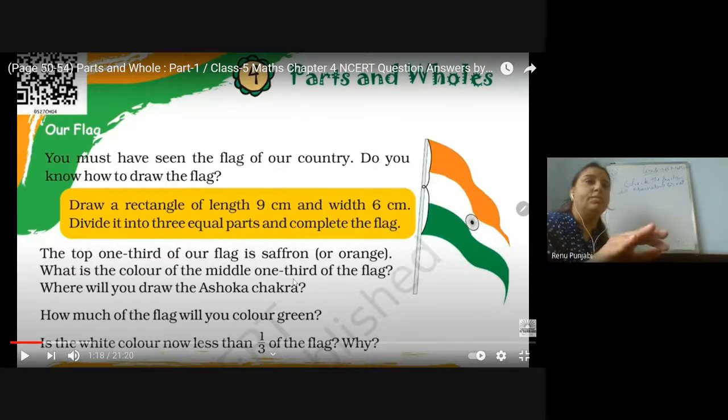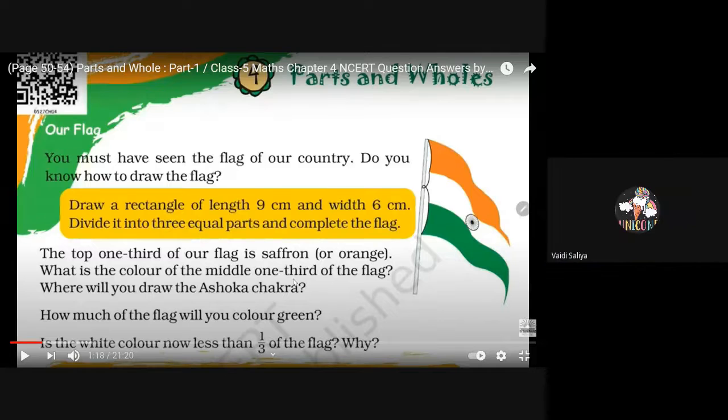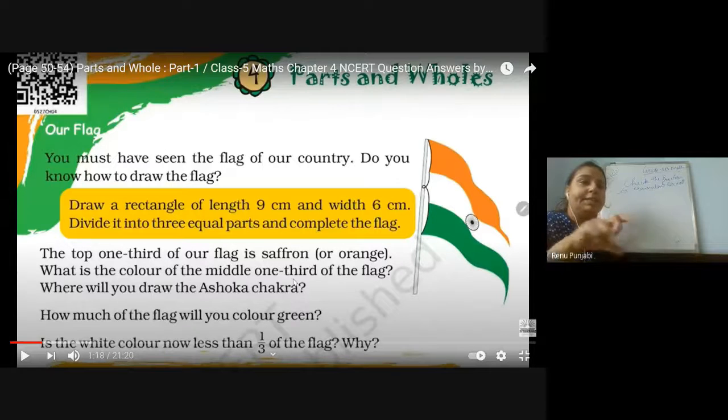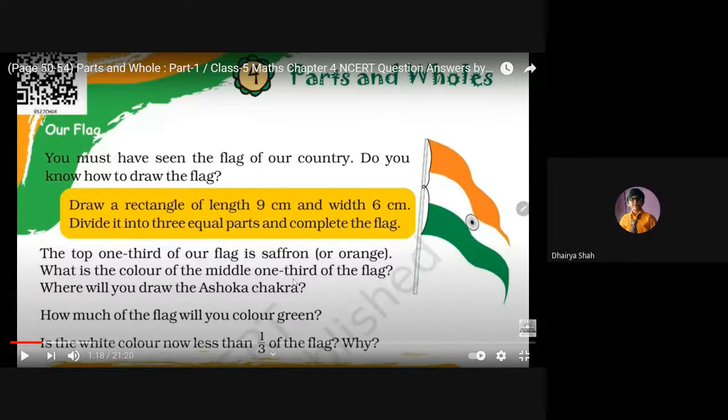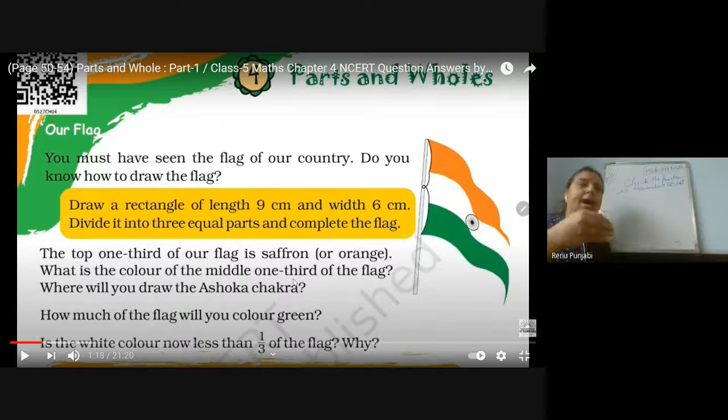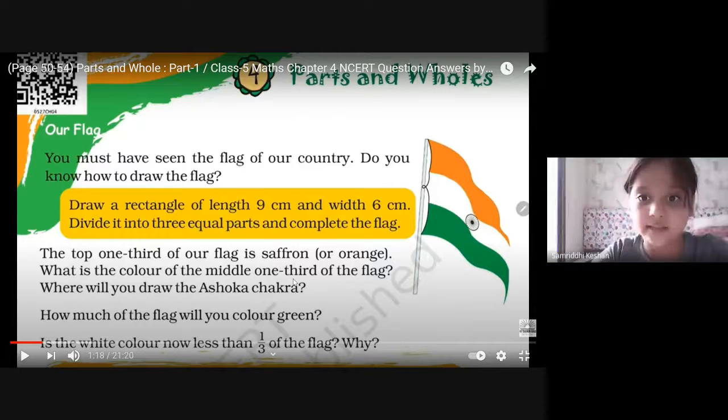Our flag. You must have seen the flag of our country. Do you know how to draw the flag? What is the shape of the flag? Rectangle. And how many parts do we make in the rectangle to draw the Indian flag? 3.